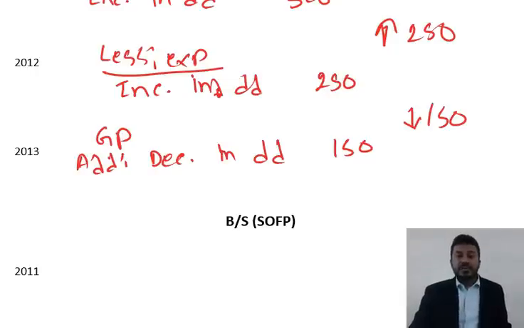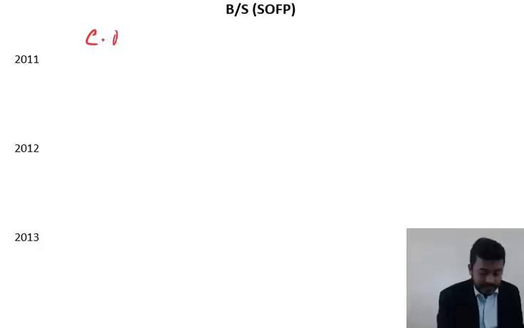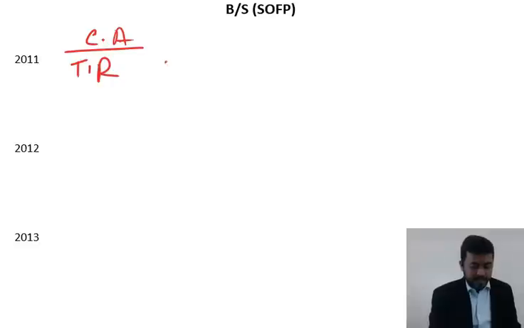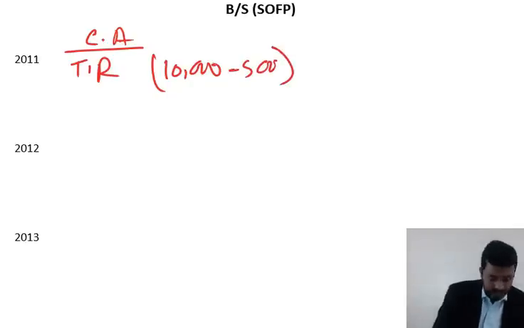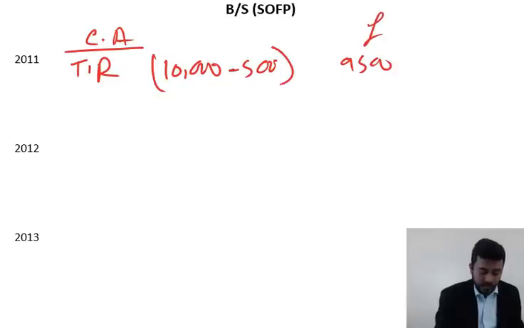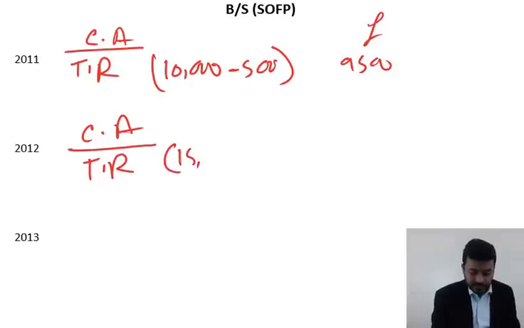In your balance sheet or statement of financial position, we take away the whole figure from our trade receivables. It goes under current asset, trade receivables. 2011, we remember, is 10,000 minus 500. So 9,500 is the answer. Current asset. Every year is current assets. Trade receivable figure was, let's check for it, 15,000, yes.